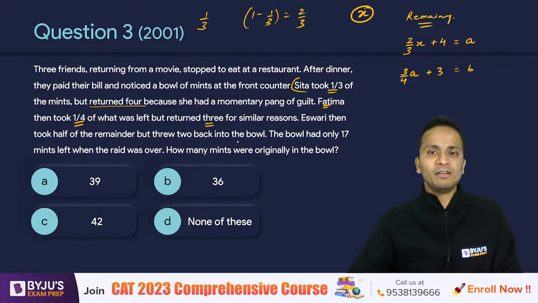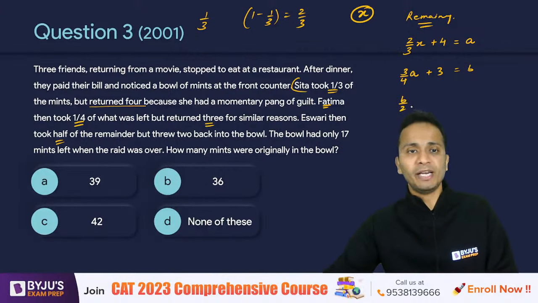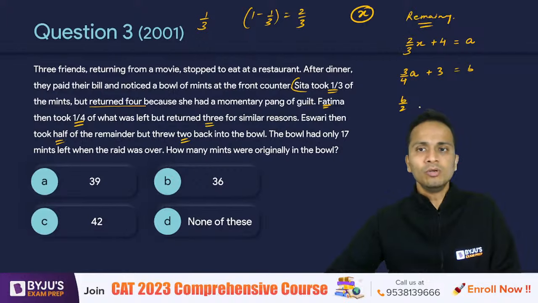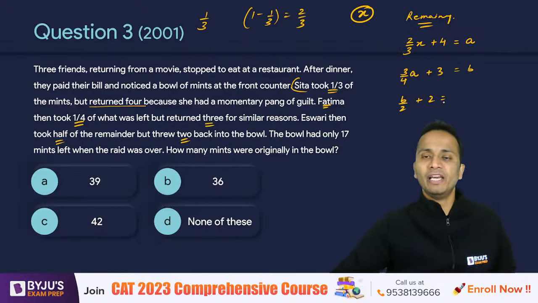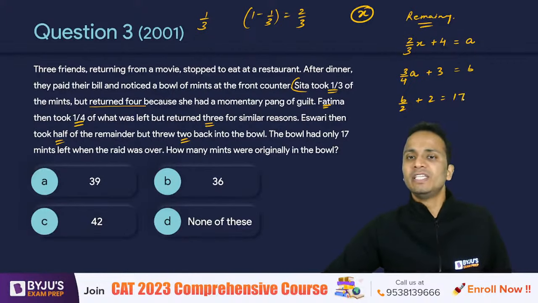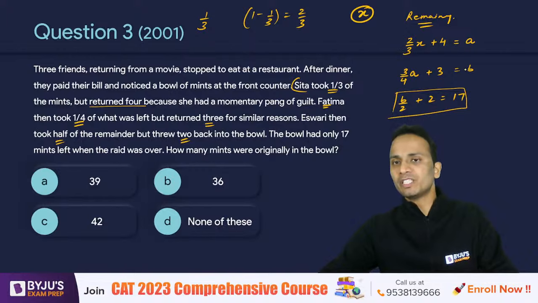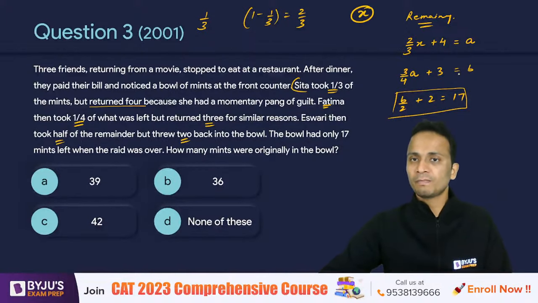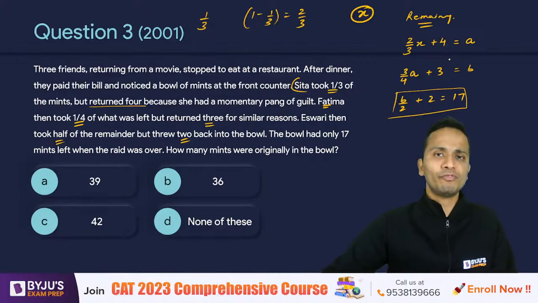Then look at the final person. Ishwari took half. So if she has taken half, then half will be left, B/2. But she returned 2. So B/2 plus 2 will be the total number of mints that will be left in the bowl after the third person. Now this number is given as 17. Calculate the value of B from this equation. Take it back and substitute in the previous equation and get the value of A. From the value of A, substitute in the first equation and get the value of x.